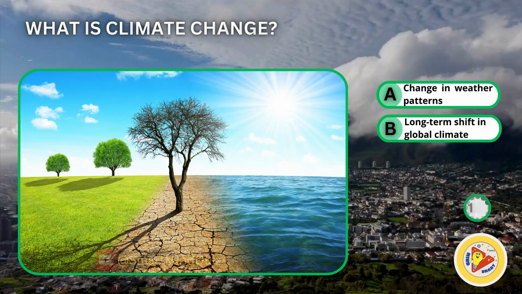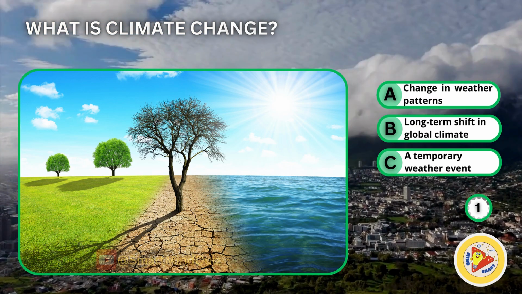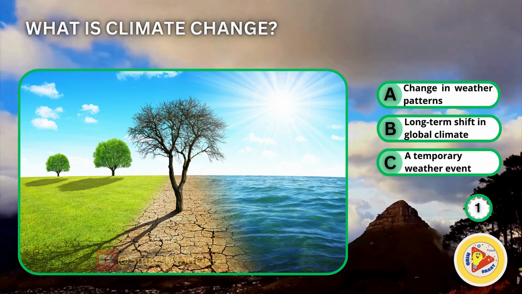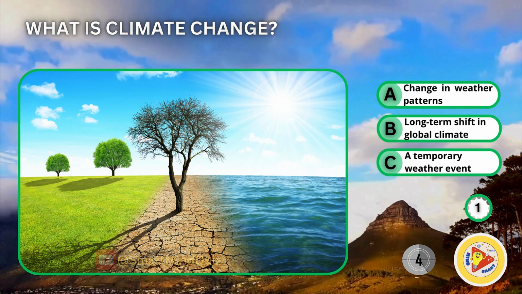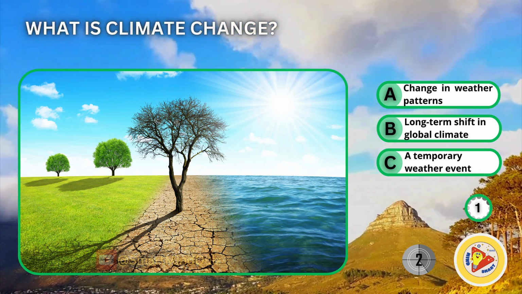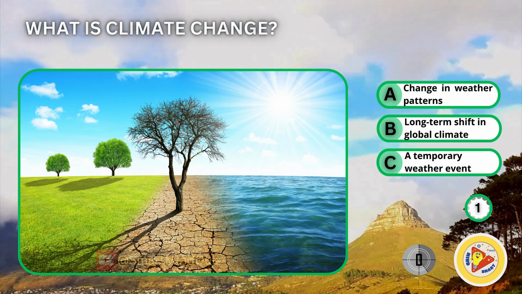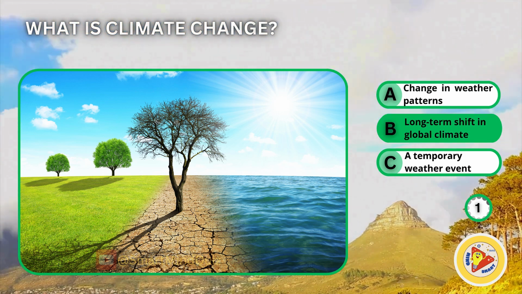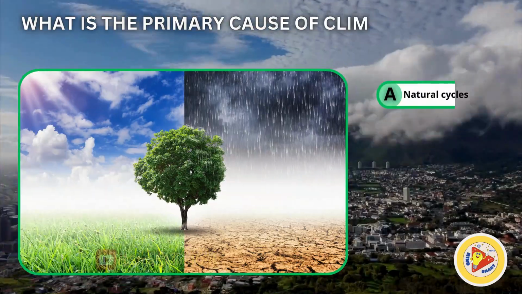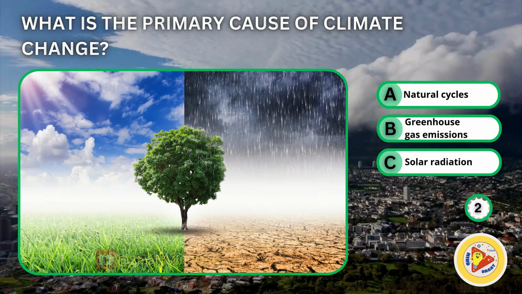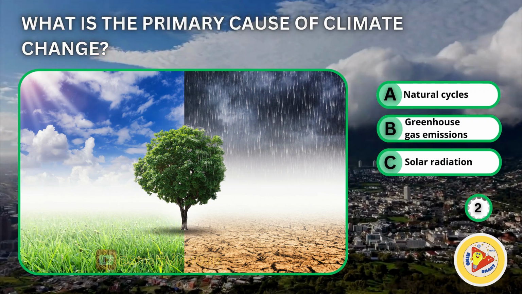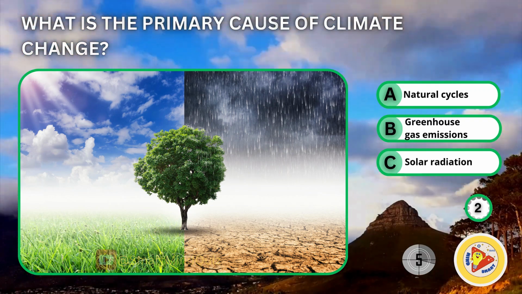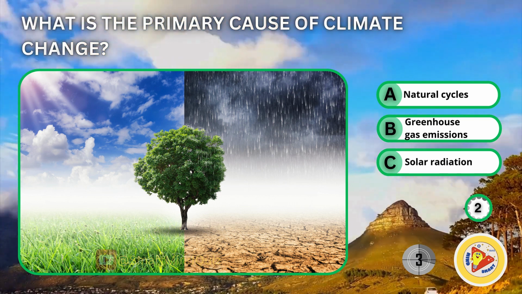What is climate change? Change in weather patterns. Long-term shift in global climate. A temporary weather event. What is the primary cause of climate change? Natural cycles, greenhouse gas emissions, solar radiation.